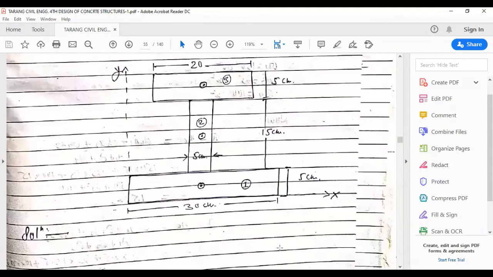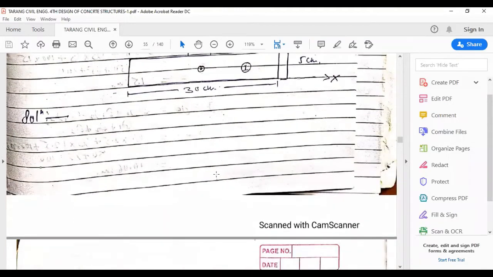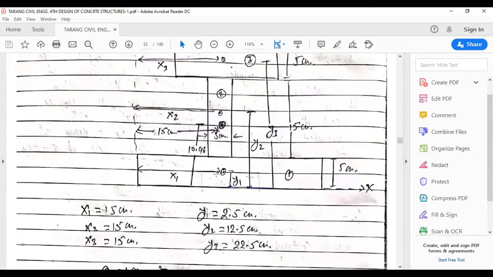Now what we will do is give all these boxes an independent name. Say this is 1, this is 2, and this is 3. And this is the tentative centroid, let's say here, here, and here. Now first, we'll find the values of x1, x2, x3, y1, y2, y3.